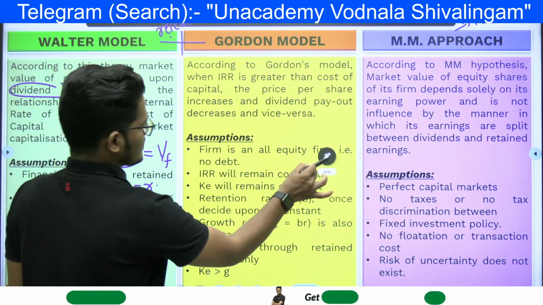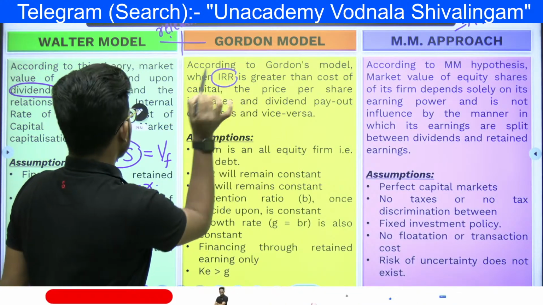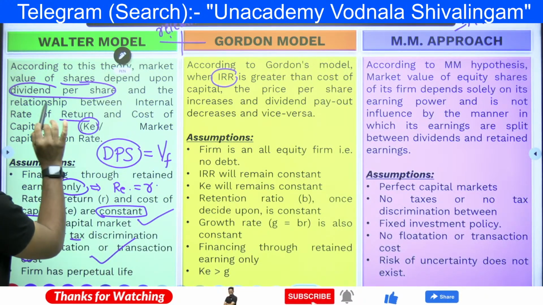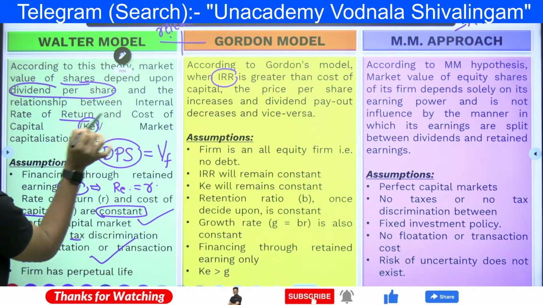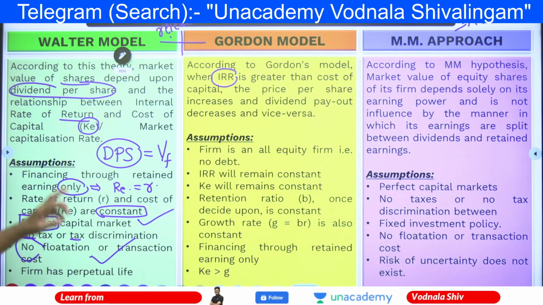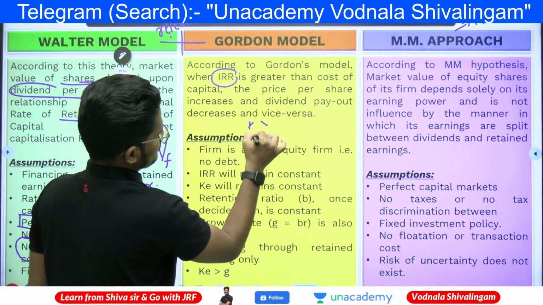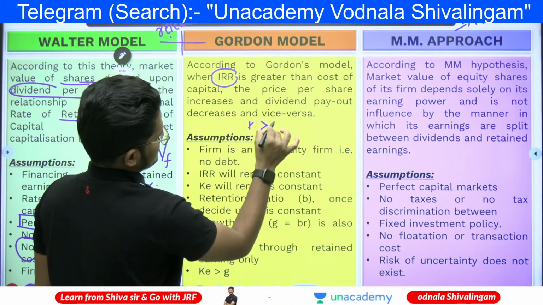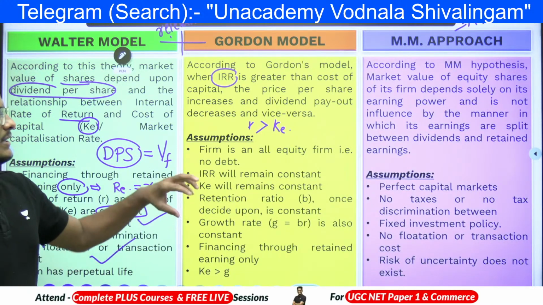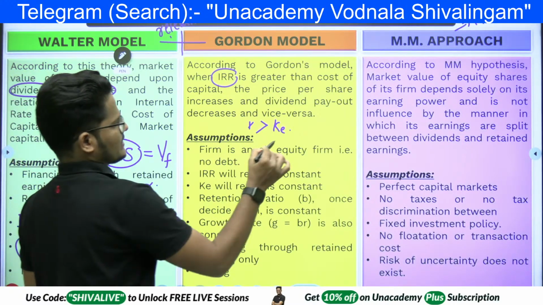Now let us look into Gordon also. According to Gordon, the IRR, internal rate of return, is greater than the cost of capital. A relationship exists between the two. When the internal rate of return is more than the cost of equity, the price per share increases and the dividend payout ratio decreases.